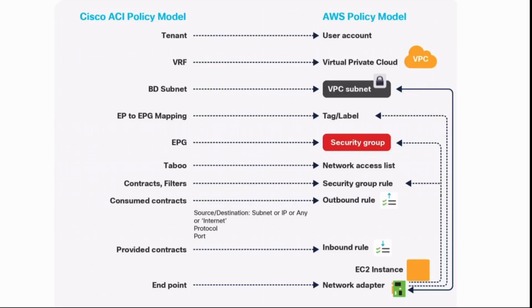So, a tenant in Cisco ACI is referred to as a user account. VRF is referred to as a virtual private cloud, BD to a VPC subnet, EP/EPG mapping to a tag label, EPG to security group, taboo to network access list, contracts to security group rules, consumed contracts to outbound rules, provided contracts to inbound rules, and endpoint as a network adapter of the EC2 instance.